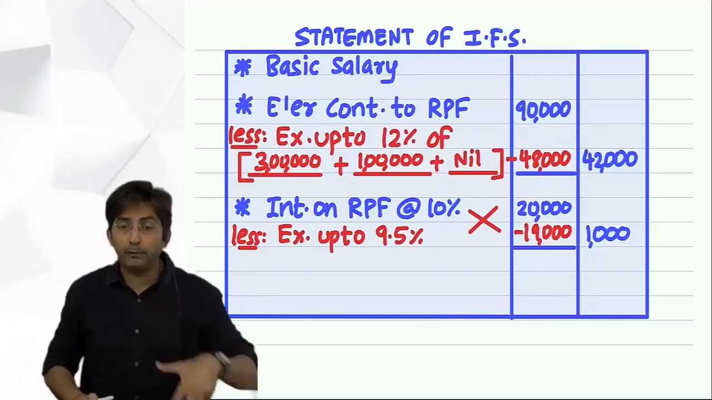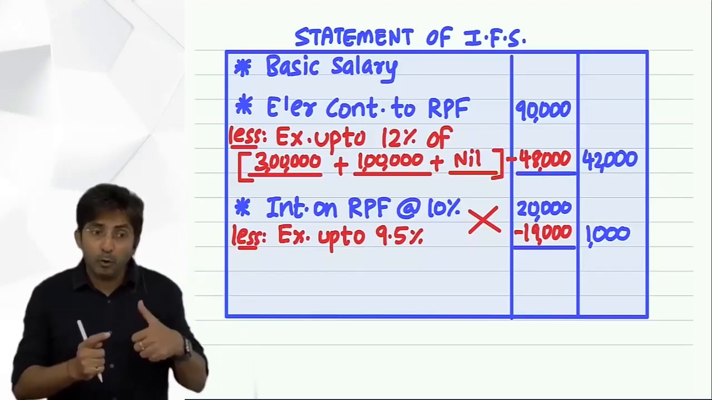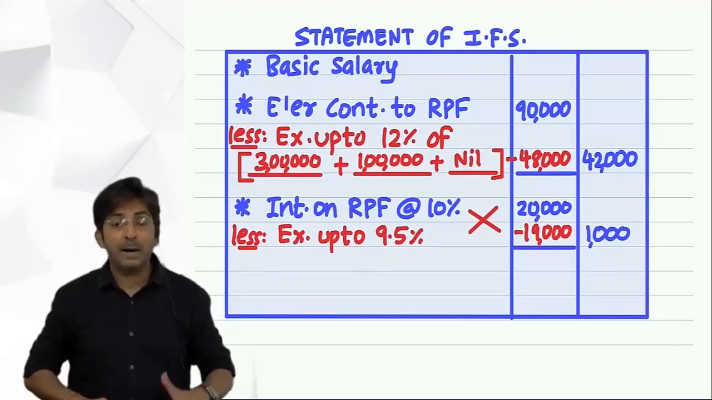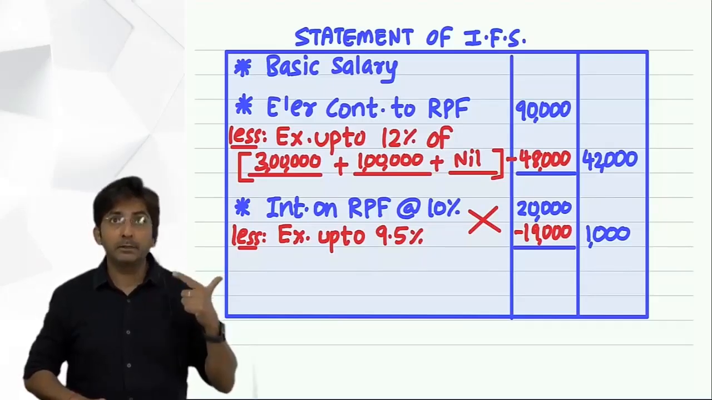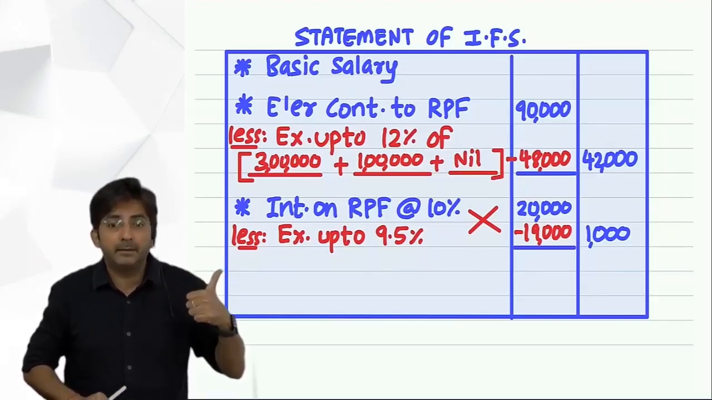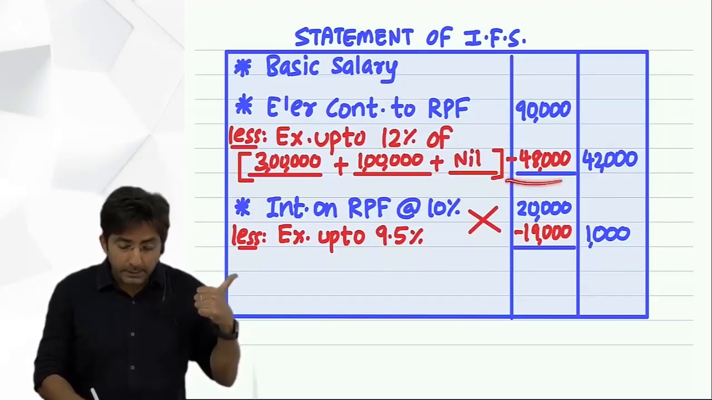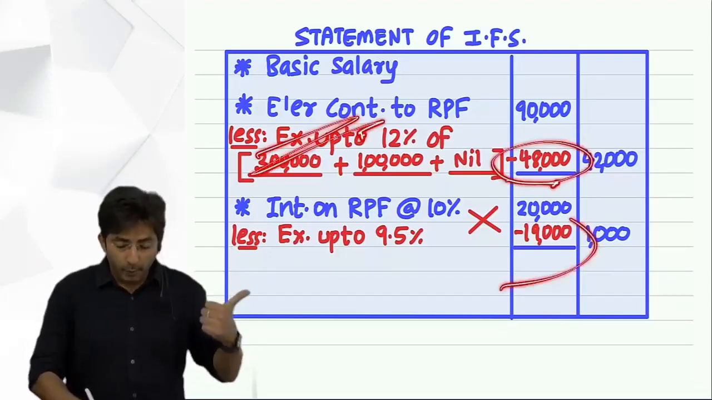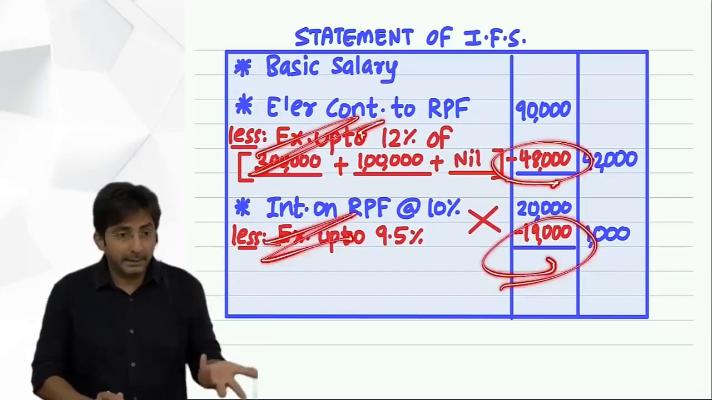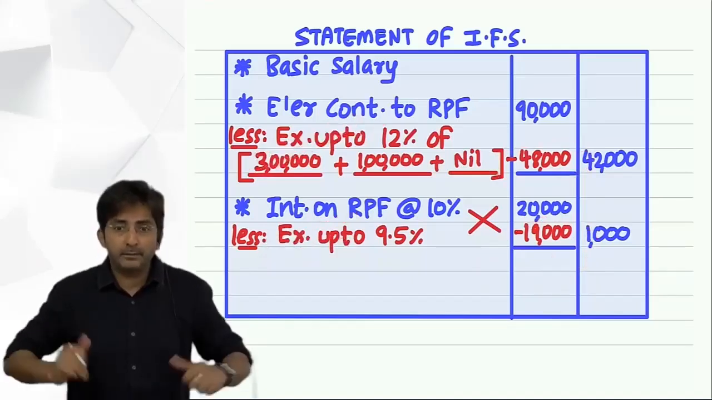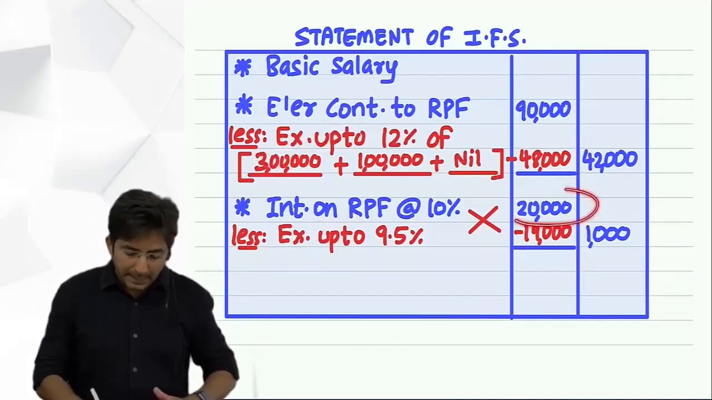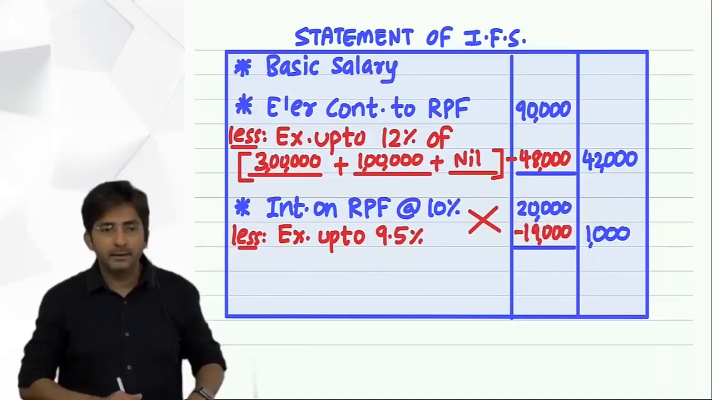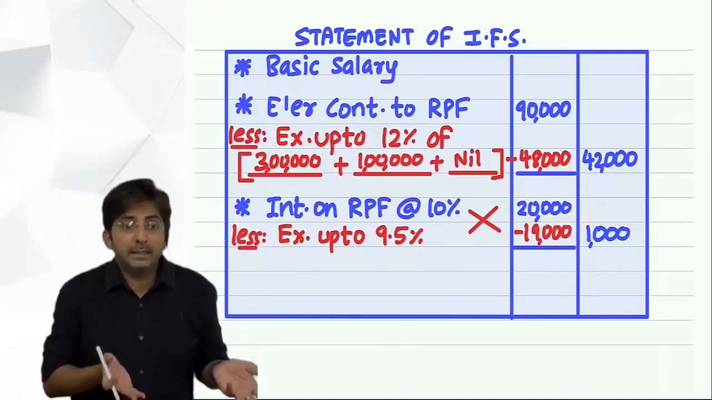In real life what we have to do, we have to literally go back in a flashback of the past 3 years, and we have to see in the past 3 years' statements what was the exemption for employer contribution and what was the exemption for interest. Even interest would have been different every year. See, this year I got interest of 20,000. Does it mean last year also it was 20? Last year I might have got a little less interest.